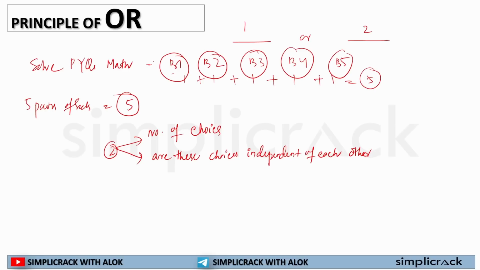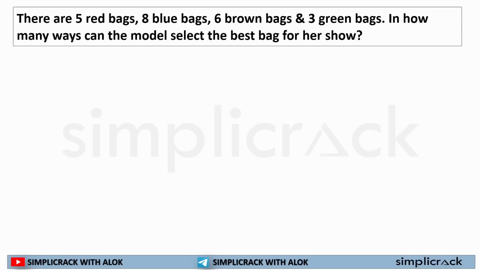So whenever you have a certain number of choices or options, and those options are independent of each other, meaning those options do not have anything to do with each other, then you simply add those options and you will get your final answer. Let's understand it through a question.